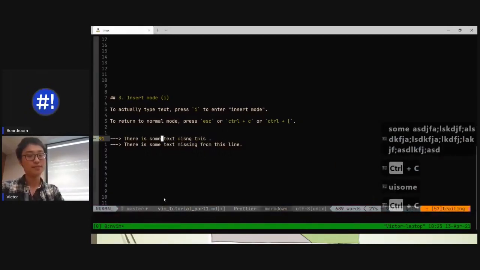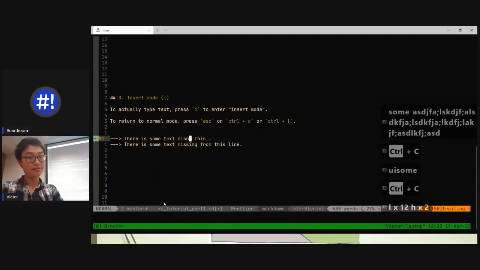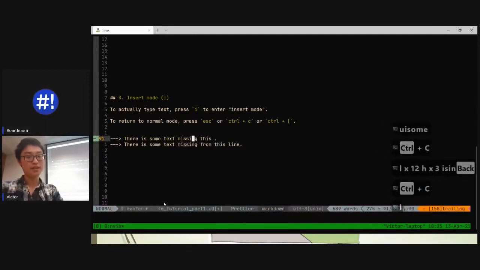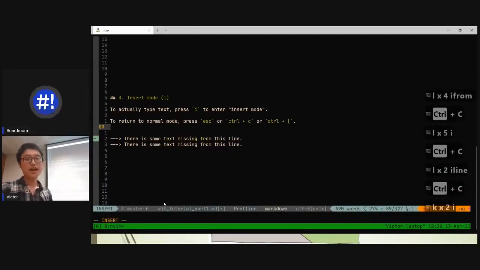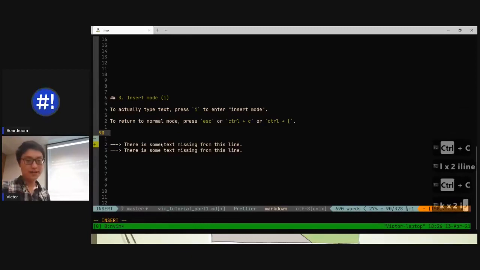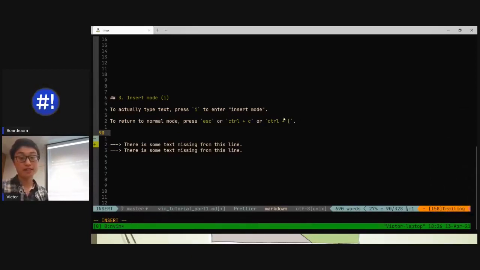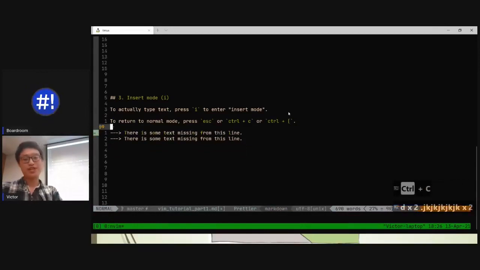Okay, so sum, and then I can L over to the MISSING. I'm missing from, this, and line. Yeah. So how do you actually exit insert mode? You can press escape or Control-C or Control bracket. I don't know why anyone in their right mind would do that, but that's a shortcut. But I usually hit Control-C. Okay. So that's how you exit back into normal mode, and then my HJKL is back to my normal stuff.